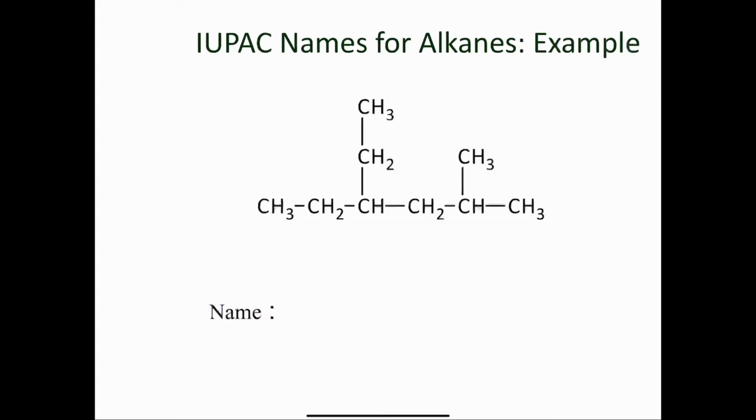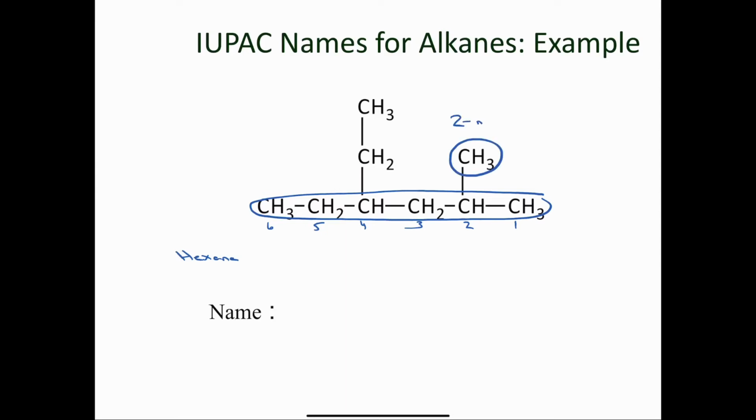Let's take a look at an example here, and you can see the longest carbon chain has 6 carbons in it, and I'm going to start numbering like this: 1, 2, 3, 4, 5, 6. So my parent or my base is a 6-carbon alkane, so it's some kind of hexane. What else? I have a methyl group at carbon 2, so I would call this a 2-methyl because I separate numbers and letters with a hyphen. And then I have an ethyl group over here, so I would call this a 4-ethyl.